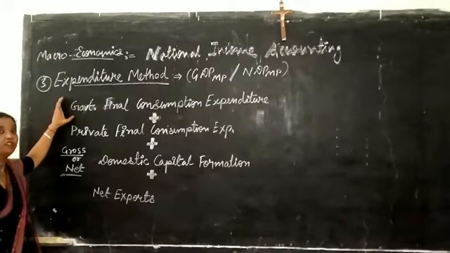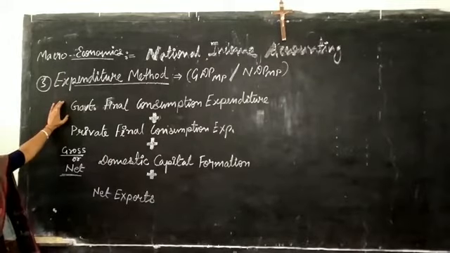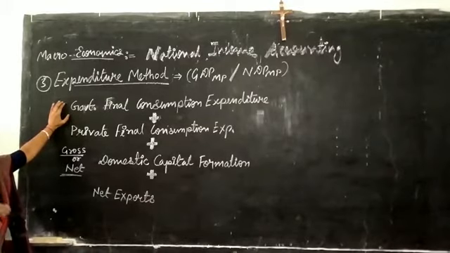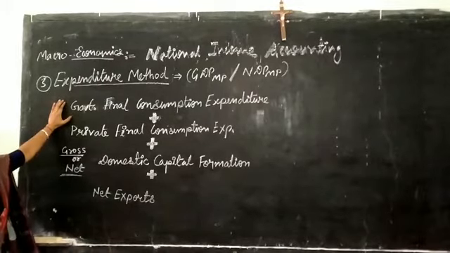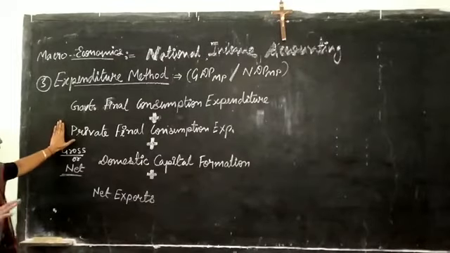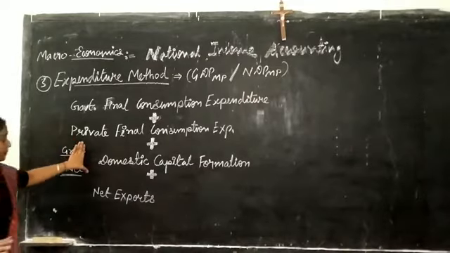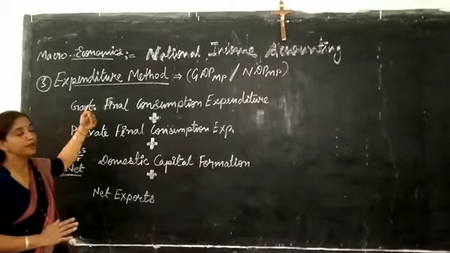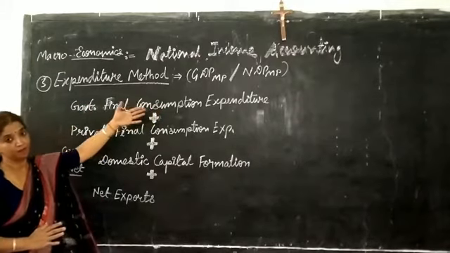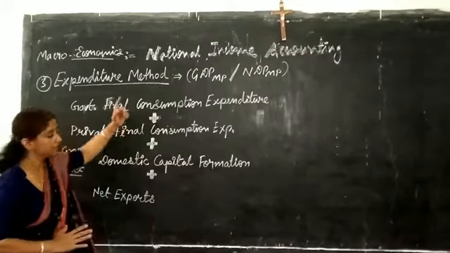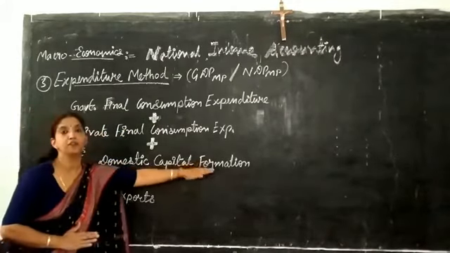First one which you have to use is government final consumption expenditures. All kinds of government expenditures which are considered as final expenditure should be included in this method. Another is private final consumption expenditures, and the next term on which the gross value or the net value of income estimated by this method depends is the domestic capital formation.